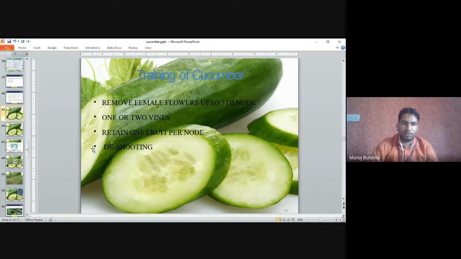Training of cucumber: remove the female flowers up to the fifth node. One or two vines we have to allow to grow. Retain one fruit per node; only one fruit we have to allow per node. De-shooting we have to do. So when we go for training, we allow only one or two vines to grow, retain only one fruit, and do de-shooting.